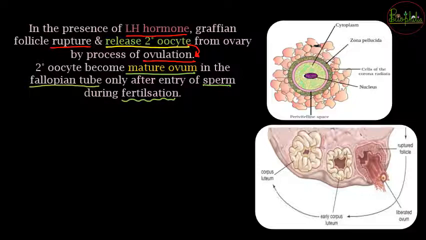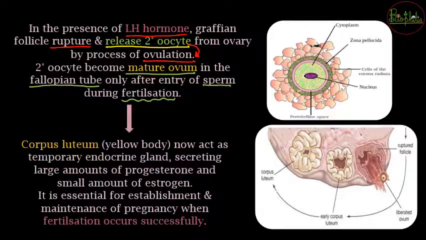But for now what you need to remember is secondary oocyte जब ovulation से ovary से बाहर आएगा, it will move into the fallopian tubes, and it will wait there, it will travel in the search of sperm to get fertilized. Now after the secondary oocyte is released, अब क्या होगा? जो बाहर के जो coverings बचे हुए थे, all those Graafian follicles जो remaining था, now the remaining coverings are going to turn into the new structure that is corpus luteum. यानी वो जो भी coverings थे जिसमें से ये secondary oocyte बाहर आया है, the corpus luteum or the yellow